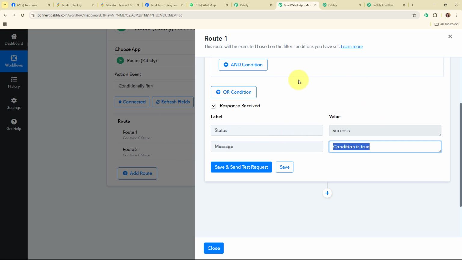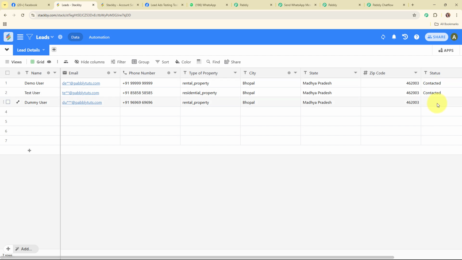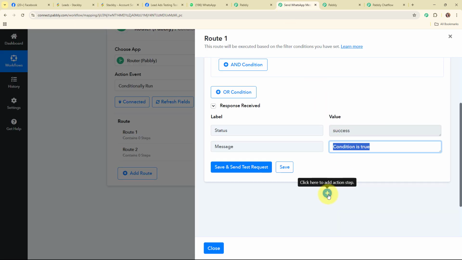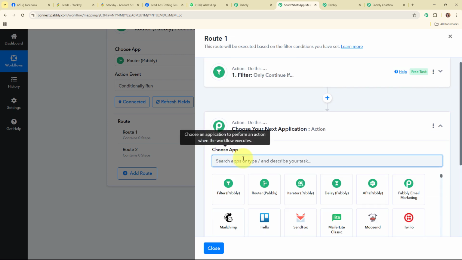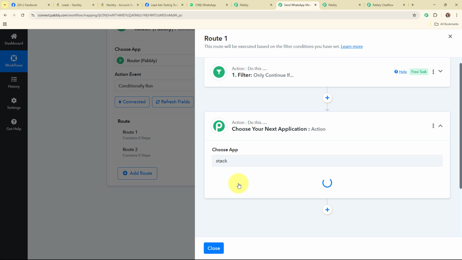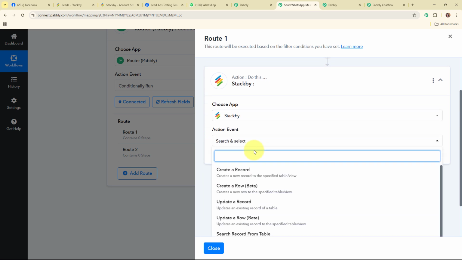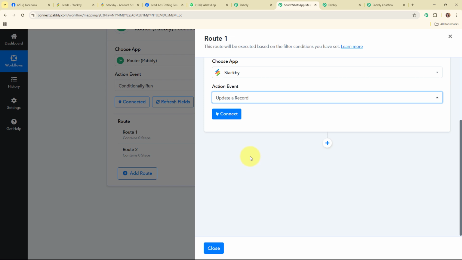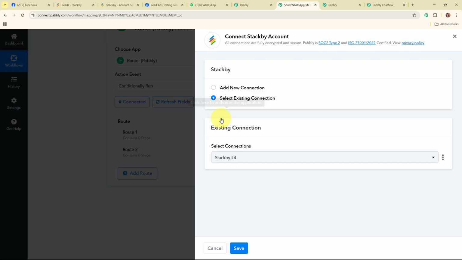That means whenever my lead surpasses this condition, automatically I want to update my lead status as contacted. For that, I'm going to add another action step, and in this action step I'm going to select my action application as Stackby. This time I'm going to select my action event as update a record, because I want to update the status of my lead there. Alright, now I'm going to click on connect, and to build this connection I'm going to click on select existing connection, because I've already connected my Stackby account with Pabbly Connect. So I've selected the existing connection, and then I'm going to click on save.